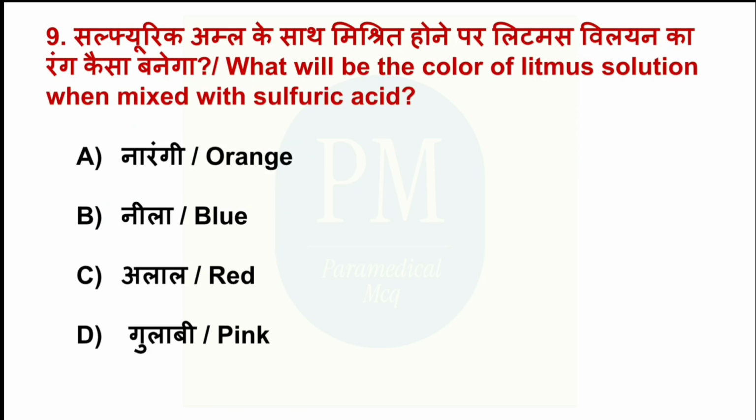What will be the color of litmus solution when mixed with sulfuric acid? Option A, orange. Option B, blue. Option C, red. Option D, pink. The correct option is option C, red.